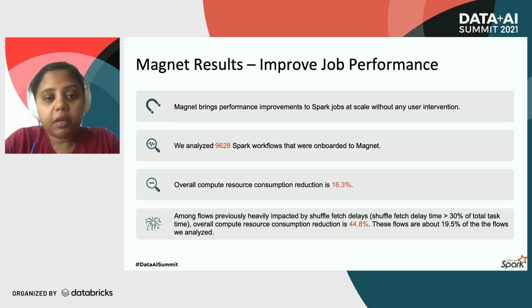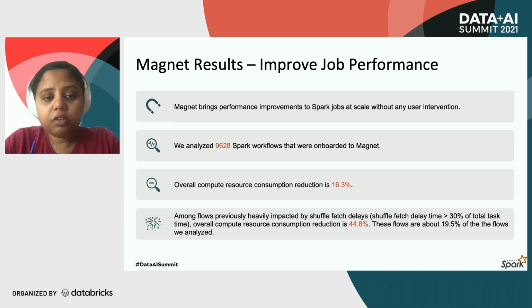To quantify the benefits that Magnet brings to the Spark workflows, we analyzed around 10,000 workflows that were onboarded to Magnet, and then we measured their compute resource consumption and overall job runtime. Now, to measure the improvements by Magnet to these workflows, we had to compare the Magnet-enabled and disabled executions of these workflows, which dealt with a similar amount of data. After this analysis, we saw that the overall compute resource consumption went down by 16.3%.